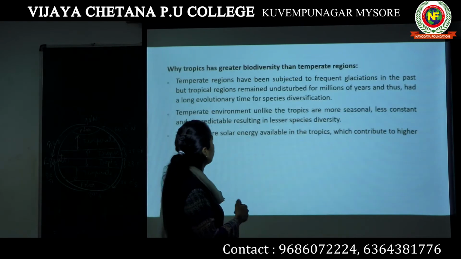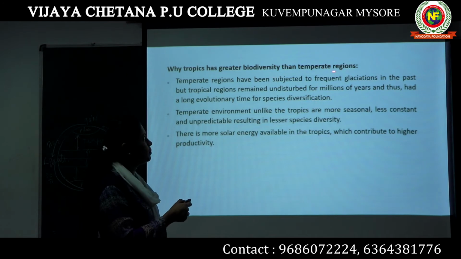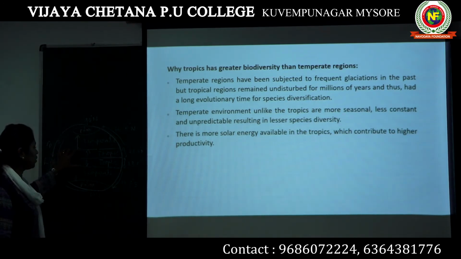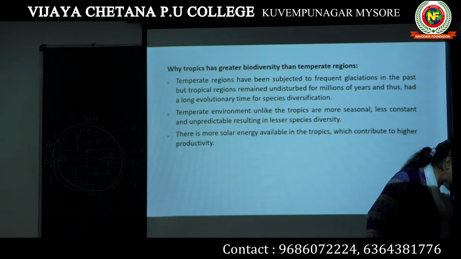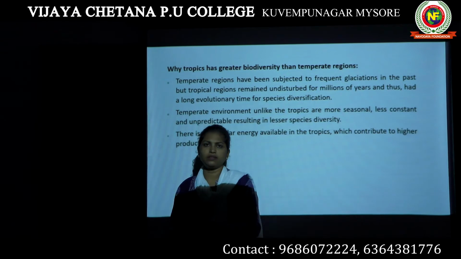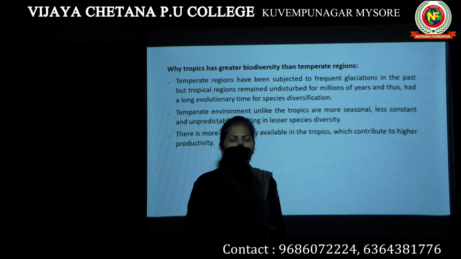Now, the next topic is why the tropics have greater biodiversity than temperate regions. Next question is why this portion of the globe, that is the tropic, has more diversity compared to this temperate region. The answer is, what happens in the temperate regions is they face a lot of glaciations.